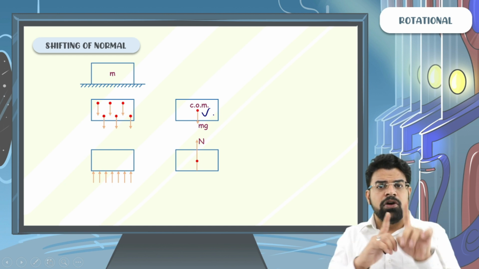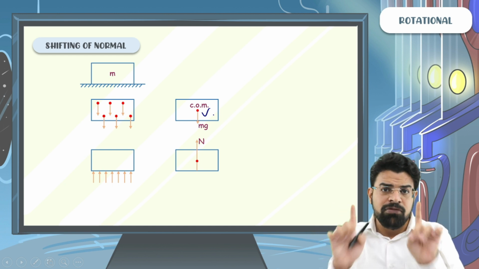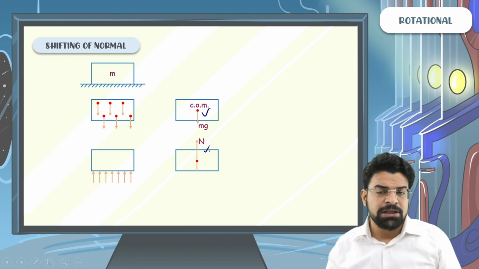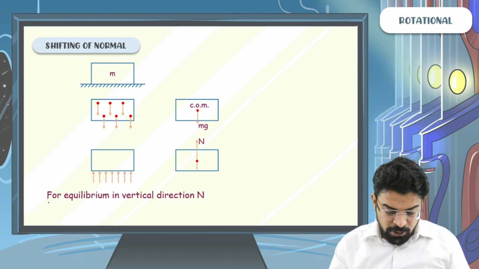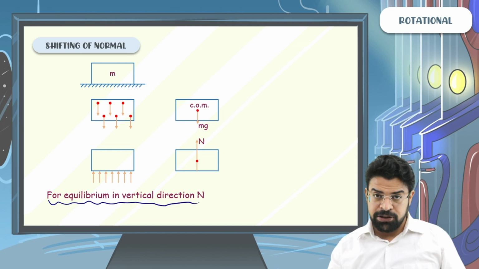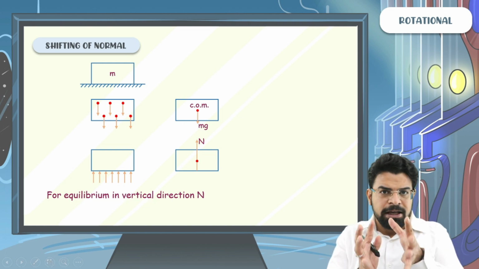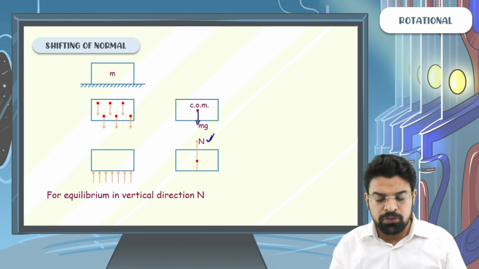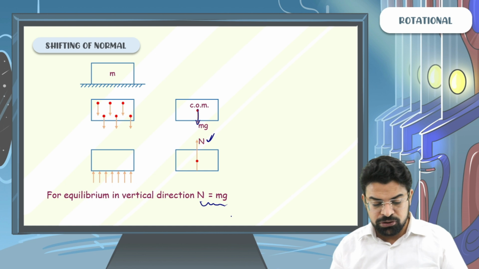Similarly, the force of normal acts at each point, and its line of action also passes through the center of mass. For equilibrium in the vertical direction, if the block has to be in equilibrium, then the force of normal has to be equal to the weight of the block. So normal has to be equal to mg.